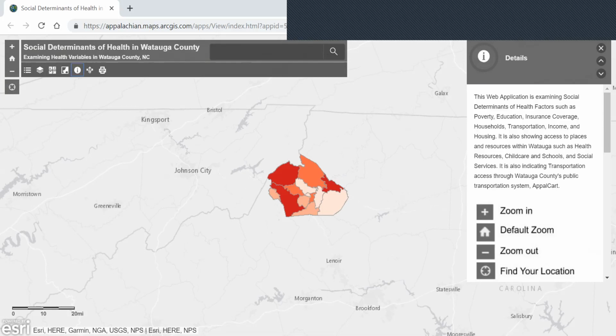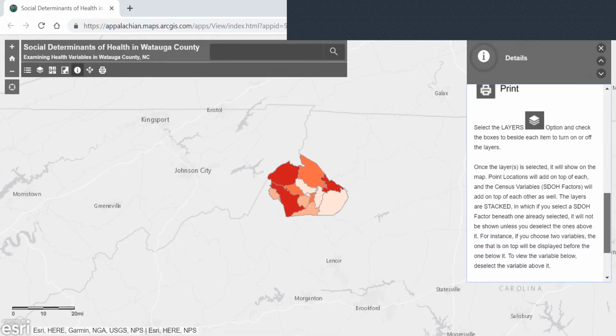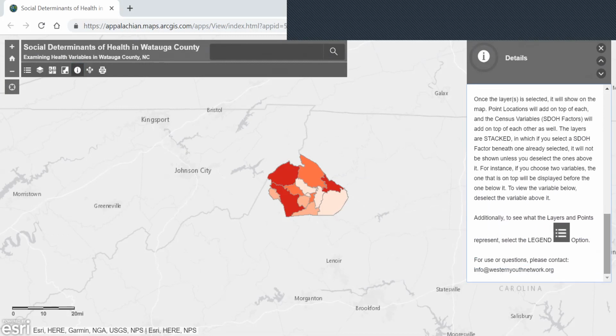The next option is the details option. As mentioned, this is referenced in the first pop-up. So here is a description of the map and the data, the button functions again, some brief description of how to use the map without the screenshots, just some text. And here is the email address listed again if you have questions about use of this map.